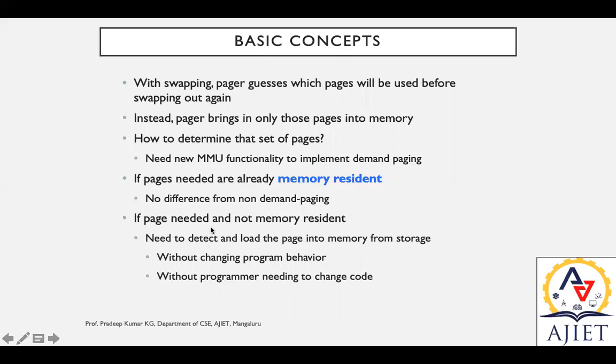So if the page needed is not memory resident, then it is supposed to identify and trace it out. That is, it needs to detect and load the page into memory from storage. On the other hand, the search may go sequentially from the beginning of the directory track till the last track, last sector. During this detection or tracing out, program behavior won't change, and there is no need to change the code either, because it is the MMU's job to search and trace out, right?